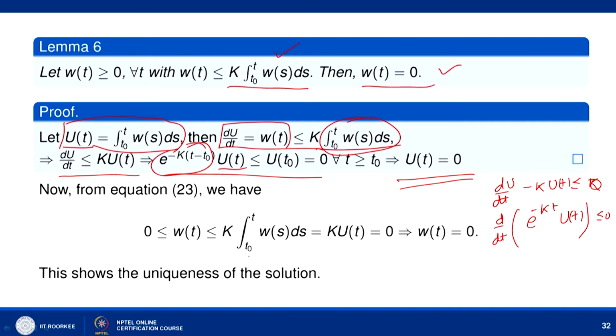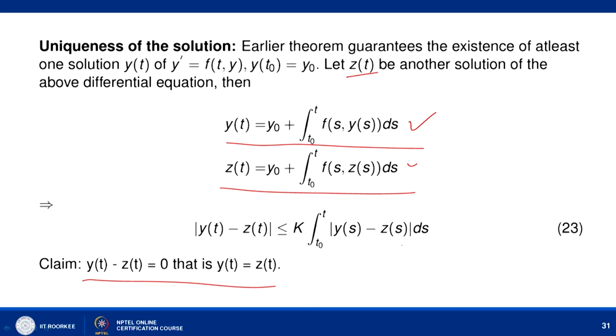So, 0 is less than or equal to w of t, which is less than or equal to k times integral t naught to t w of s ds. This quantity is 0, so w of t is equal to 0. This shows the proof of this lemma.